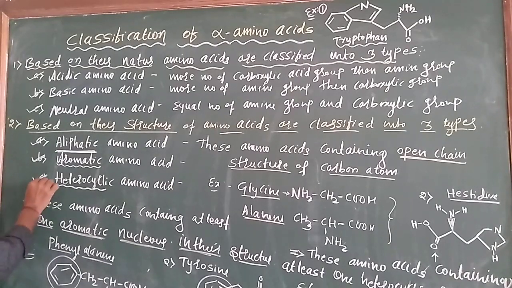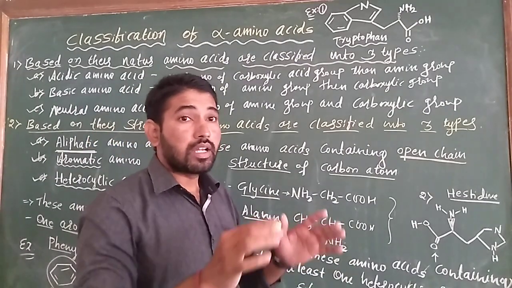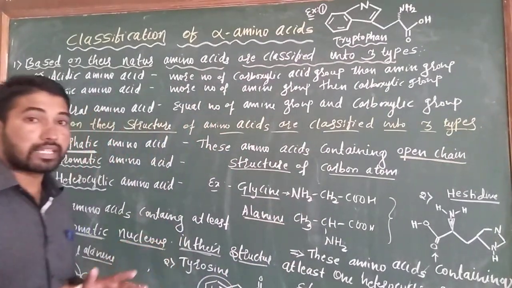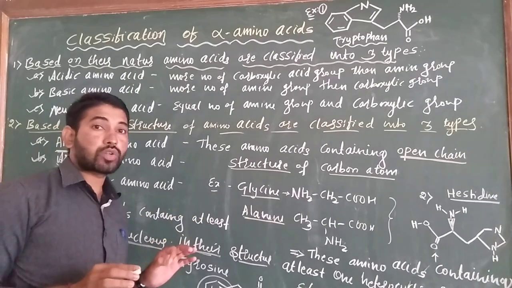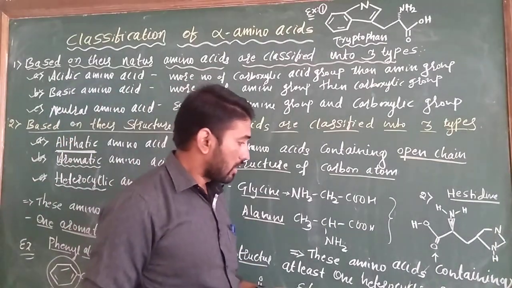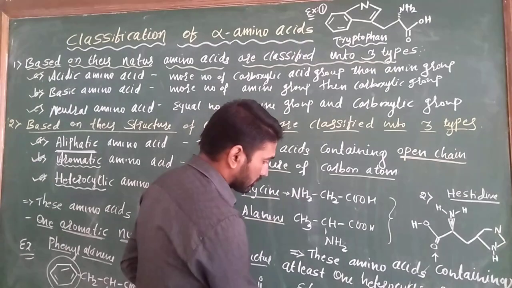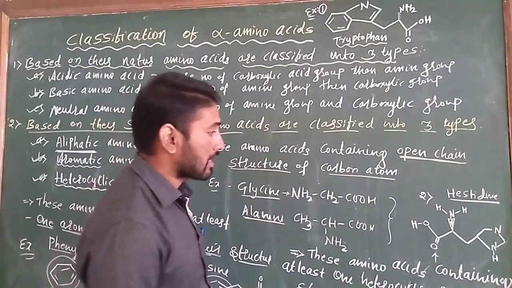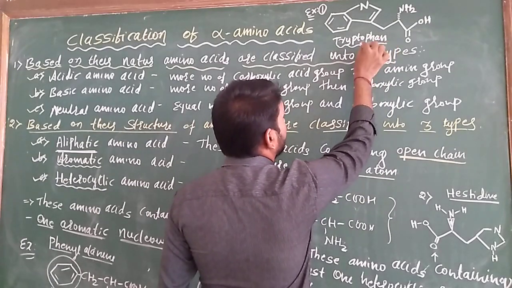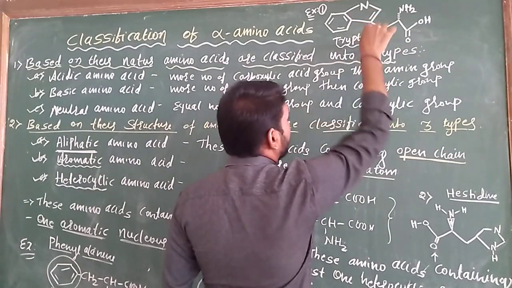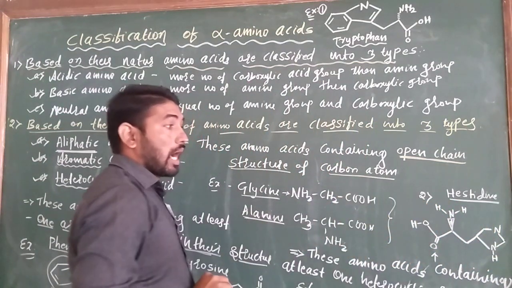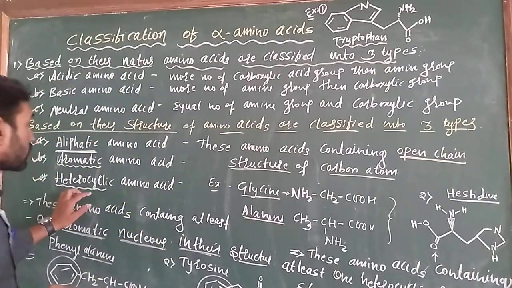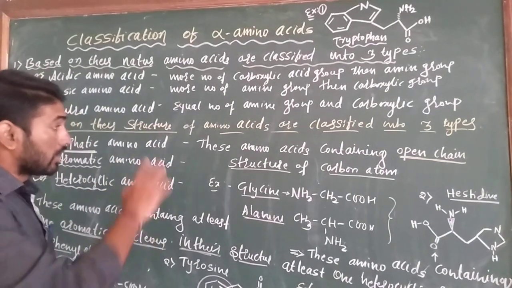And heterocyclic amino acids, as the name itself says, are amino acids containing at least one heterocyclic ring in their structure. Example, tryptophan contains one heterocyclic ring, and histidine also contains a heterocyclic ring. These are known as heterocyclic amino acids. Okay, these are the classifications.